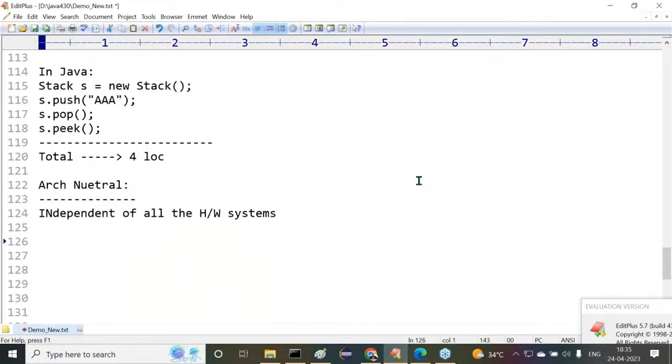Then a few more points are remaining here, and the time is almost 6:35, so can I discuss the remaining part tomorrow? For a few days I'm going to take only 1 hour classes, 5:30 to 6:30, and after that I will start our class at 4:30. Please remember this. When I start that, I'll give clear intimation in our classes. Tomorrow I'll continue the remaining part. Thank you. Thanks a lot.